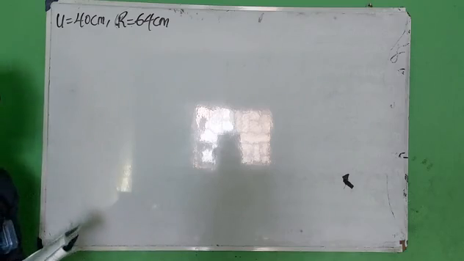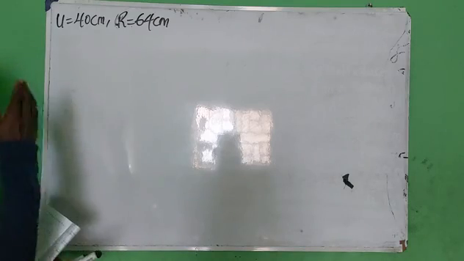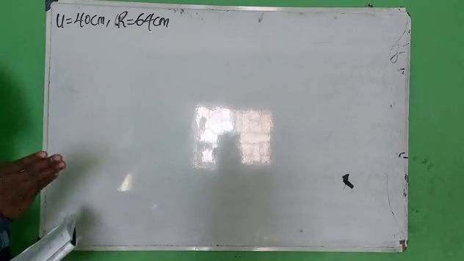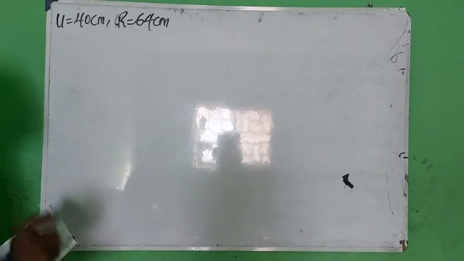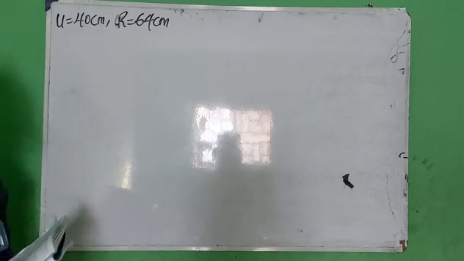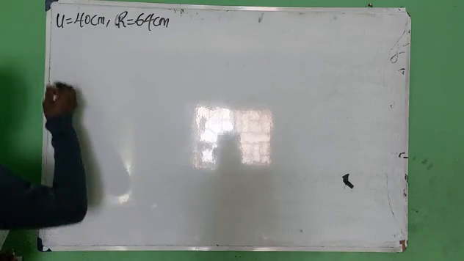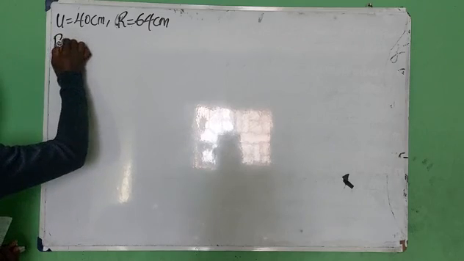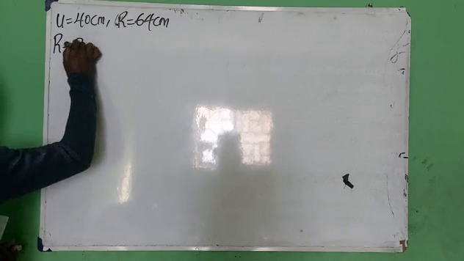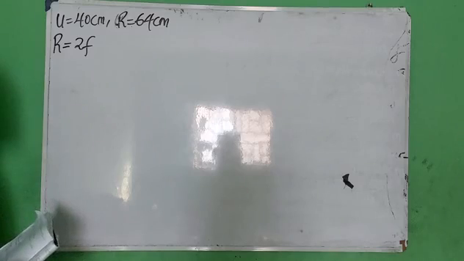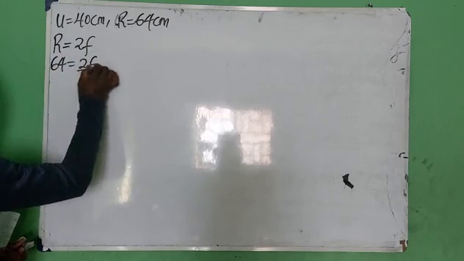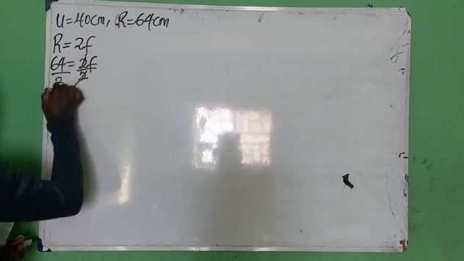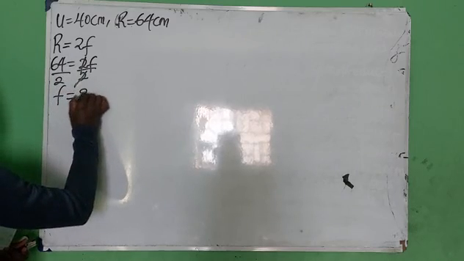We'll be given the radius, which is called what? Radius of curvature. Now, I told us in our previous class that the radius of curvature of a mirror is twice the focal length, right? Radius of curvature is 64. Then you have 2f, divide both sides by 2. f is equal to 32